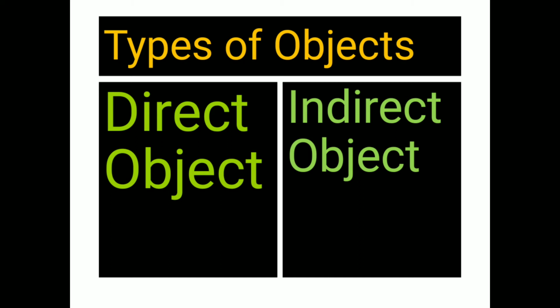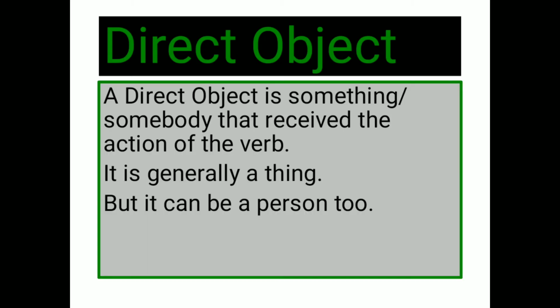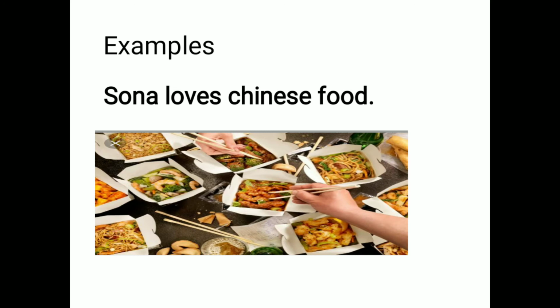Let's first of all learn about direct object. A direct object is something or somebody that receives the action of a verb, meaning the one for whom the verb is doing the action. It is generally a thing, but it can be a person too. Let's take an example. Sona loves Chinese food.